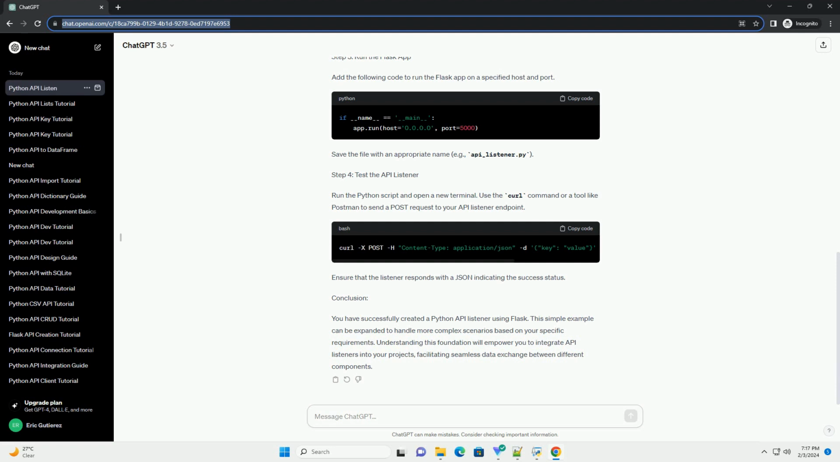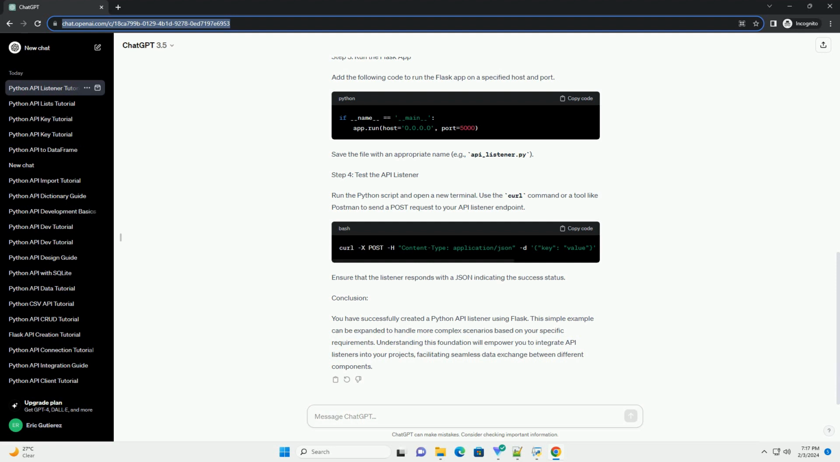Prerequisites. Before diving into the tutorial, ensure you have the following prerequisites. Step 1. Import necessary libraries. Start by importing the required libraries. In this example, we will use the Flask framework to create a simple web server for our API listener.